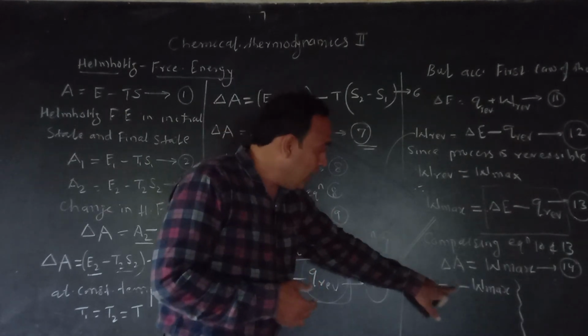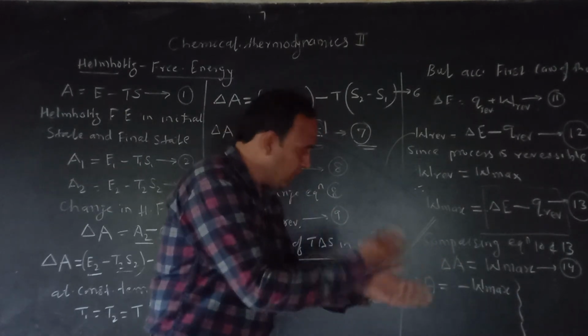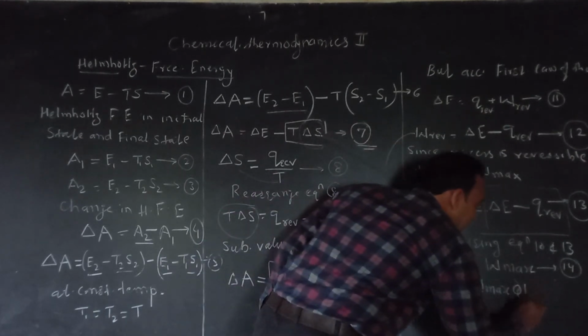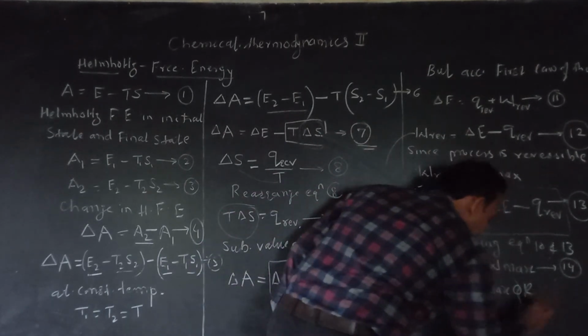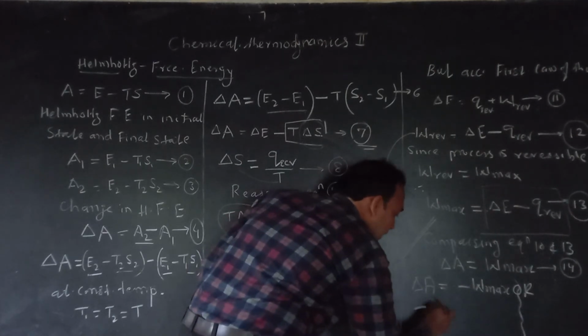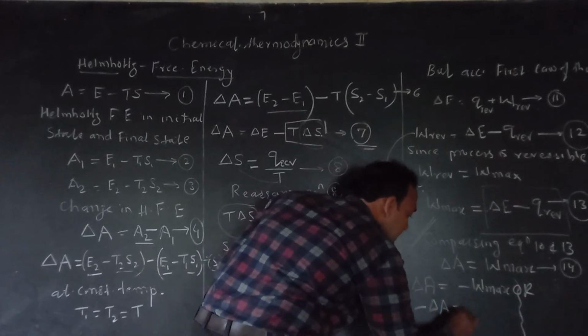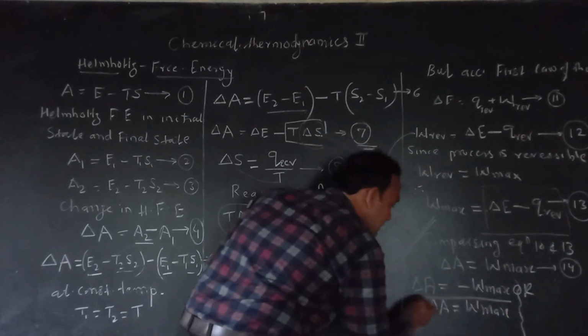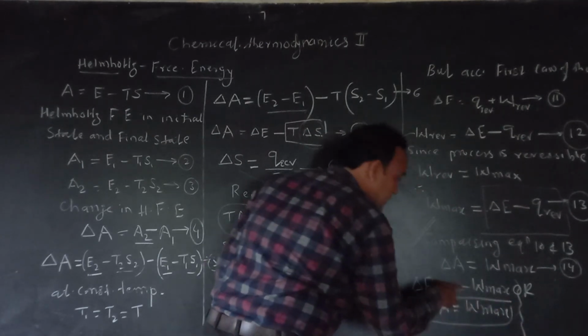Okay, and this equation we can write likewise also as minus delta A is equal to W max. We have changed the minus sign.